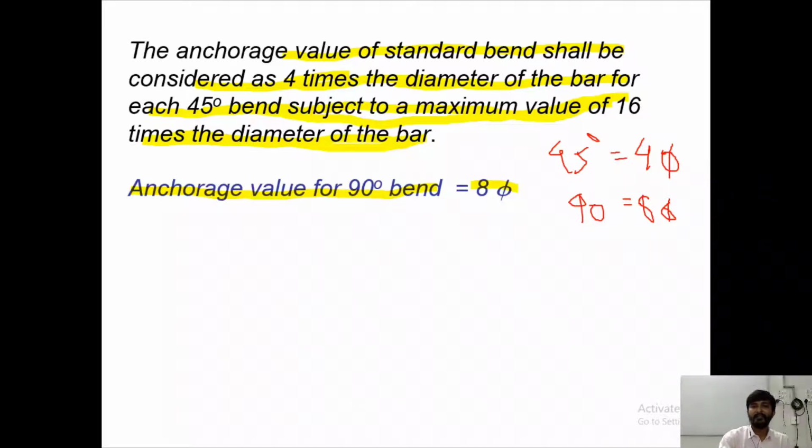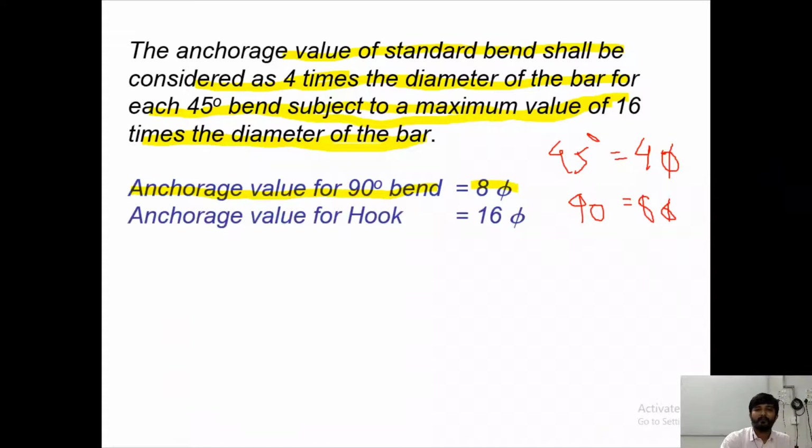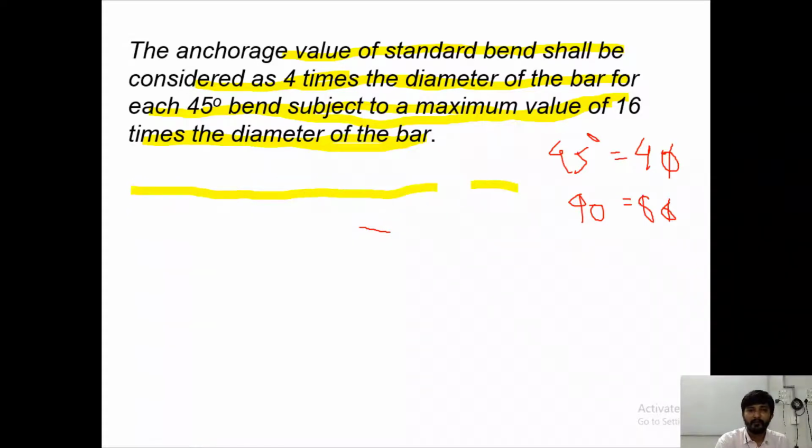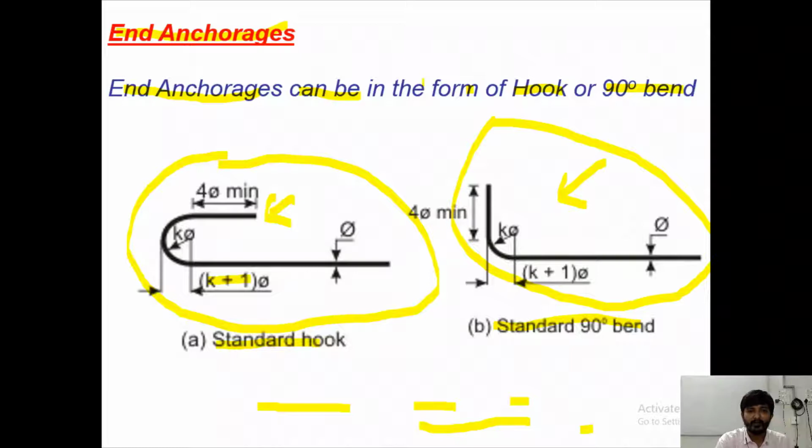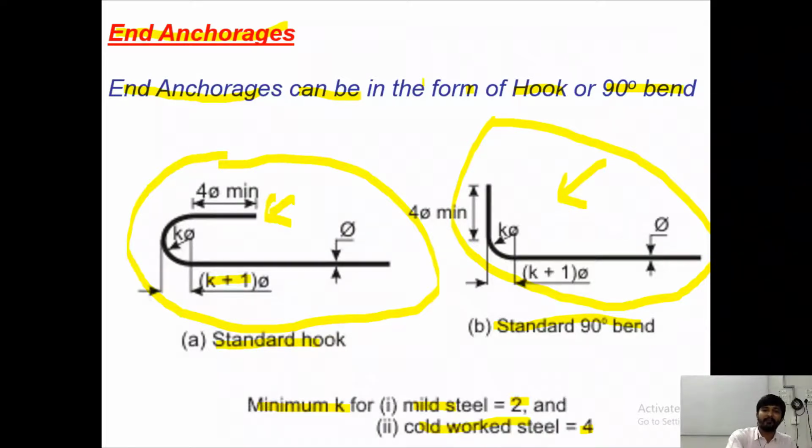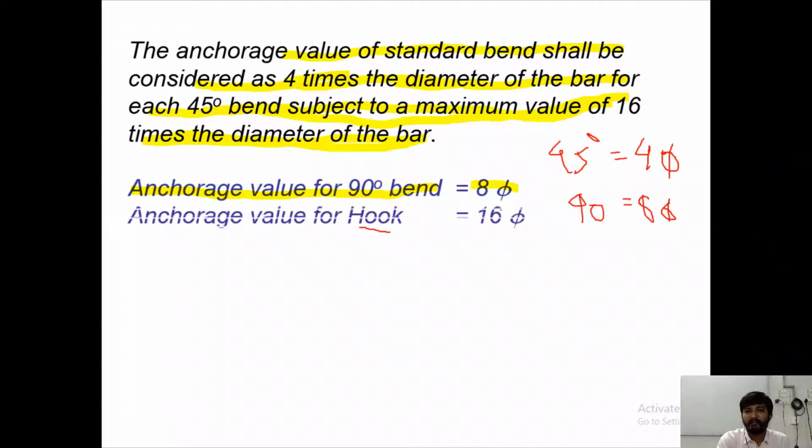So likewise it increases. Similarly, for the anchorage value of a hook, the hook is provided at 135 degrees, right. So the anchorage value for a hook we take as 16 into 5.